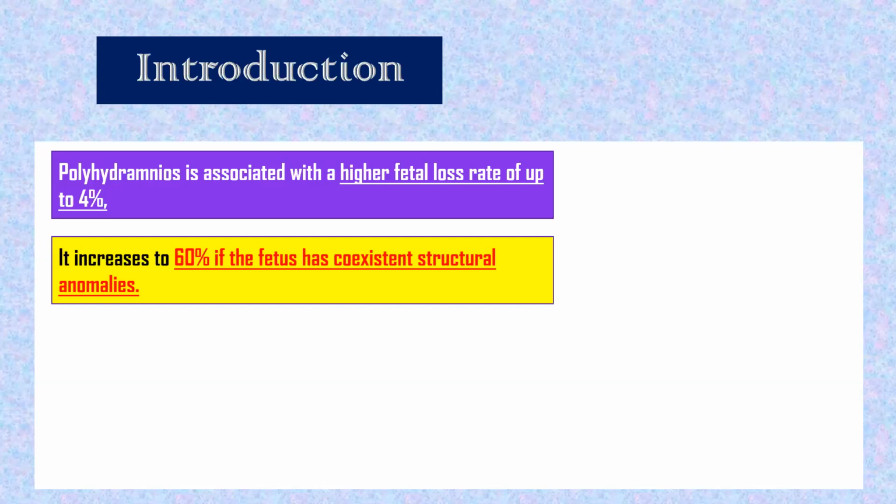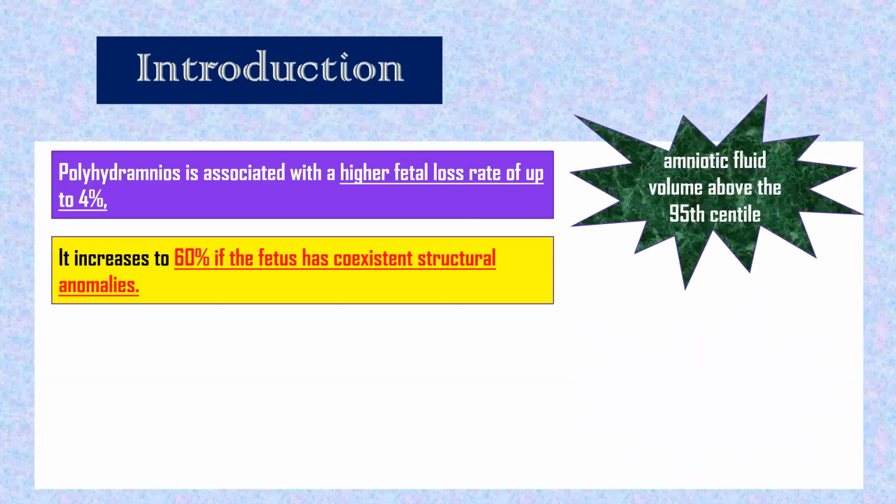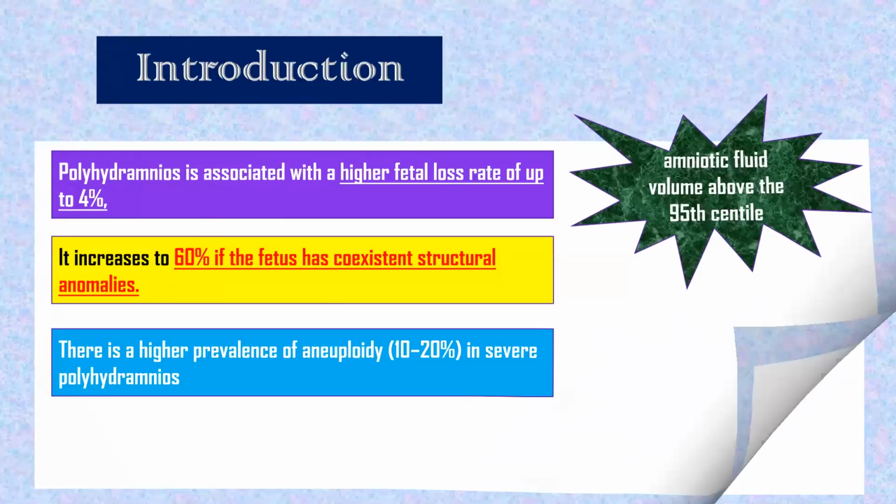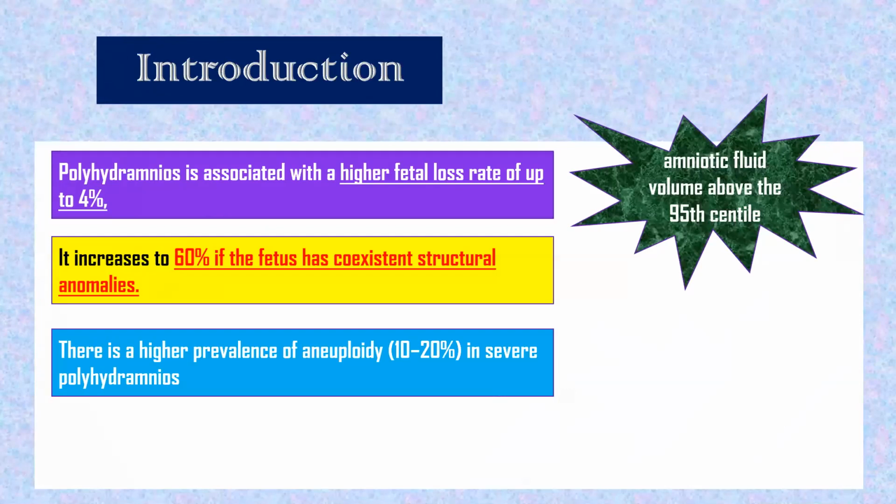Very high. There is a higher prevalence of aneuploidy, which is 10 to 20% in severe polyhydramnios. So fetal loss rate is 4%; with coexistent structural anomalies it is 60%; aneuploidies in severe polyhydramnios will be 10 to 20%.